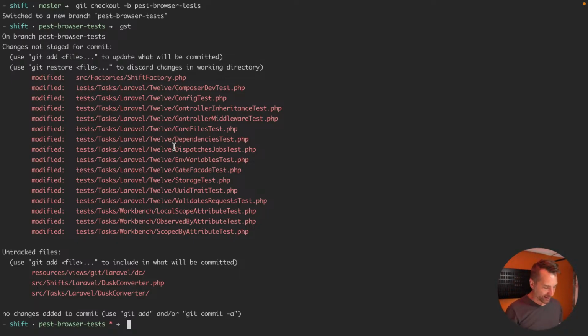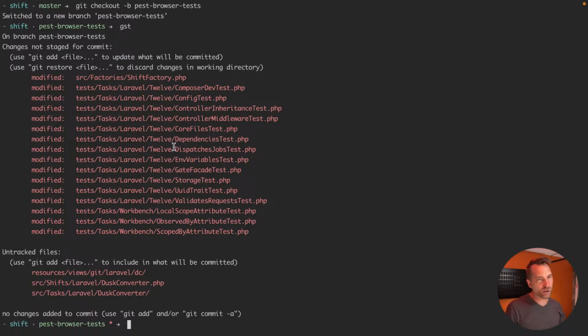Sometimes if you copy a file, I've noticed this in PHP Storm, and I understand why it's doing this, but it seems like it could get this right. Just as someone that's in the automation refactoring business, it seems like it could do better. When I copied that Dusk file and renamed the file to match the file name, it goes through anywhere it finds a string reference to the Laravel 12 shift and renamed it all. That's not what I wanted it to do.